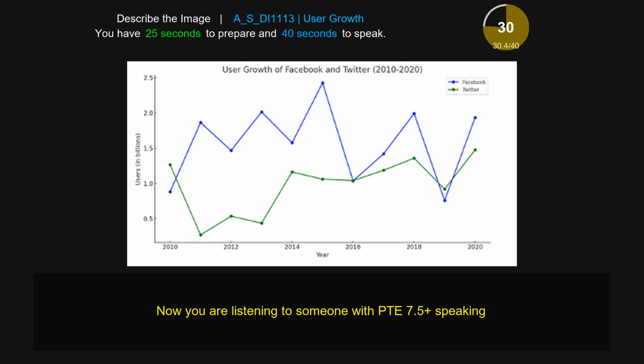Overall, the image provides great information about the Twitter and Facebook users in the years of 2010, 12, 18, 16, 2014.